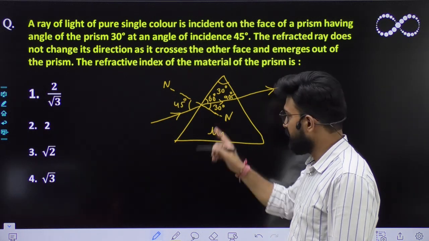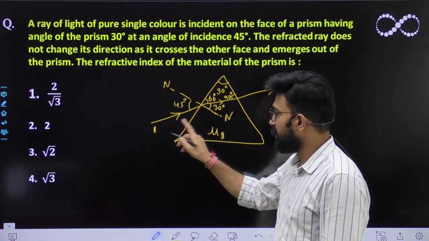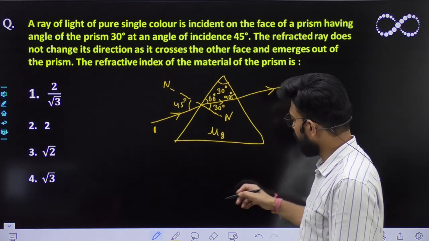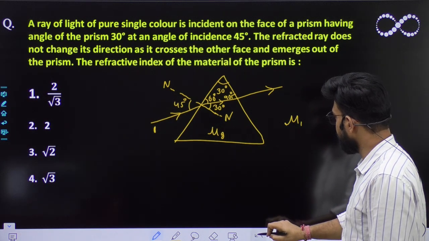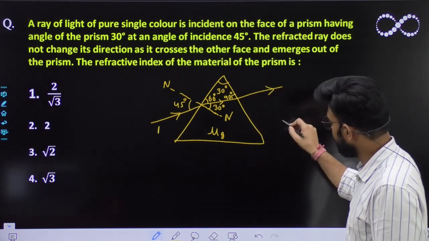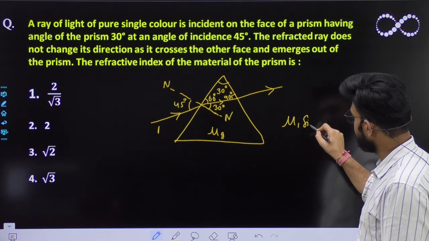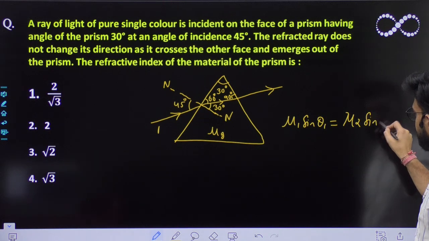Right? Now apply Snell's law. It is moving from air towards glass. So we already know that mu1 sine theta 1, this is air, mu1 sine theta 1 must be equal to mu2 sine theta 2.